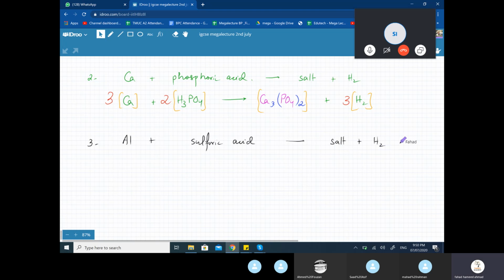So anyways, try and do this one yourself. You have 5 minutes. You can figure out the formula of the sulfuric acid if you haven't still remembered it. Plus the formula of the ions as well. They're written above. 5 minutes and make whatever equation, try and balance it. And send it quickly.